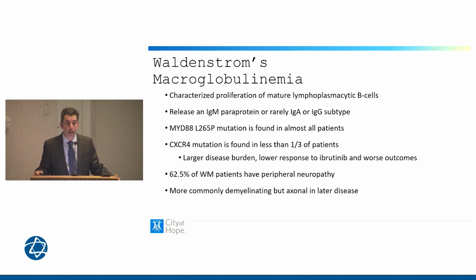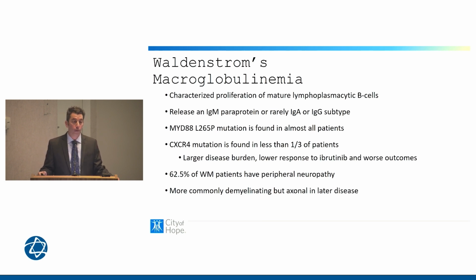I won't go into the details of Waldenstrom's for this lecture, obviously characterized by the proliferation of mature lymphoplasmacytic cells rather than a plasma cell population. So a bone marrow biopsy is very important to differentiate the two. It's associated with IgM most commonly, rarely IgA or IgG, although I have seen a lymphoplasmacytic disease with an IgA rather than IgM.